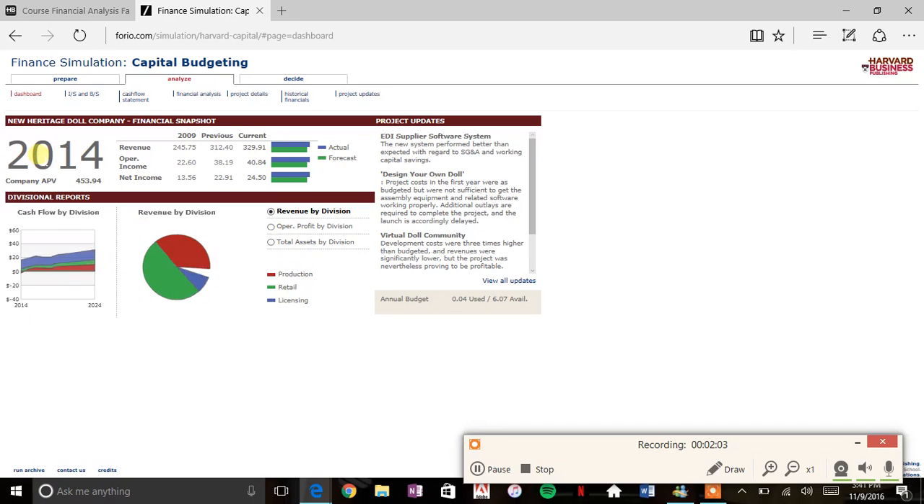Okay, so my company's APV for the year was 453.94, which is pretty good, I would say. Right here we have the cash flow of a division. We went up quite a bit. And then over here we have the revenue by division, and we can switch between revenue by division, operation profit by division, and total assets by division. Let's go back to revenue by division. The red is production, the green is retail, and the blue is licensing.